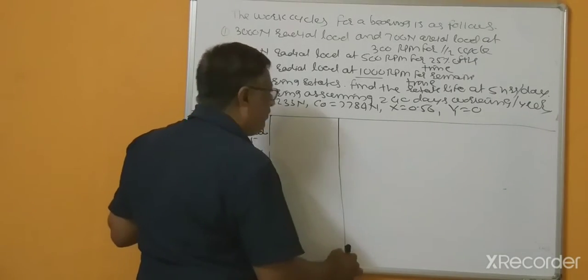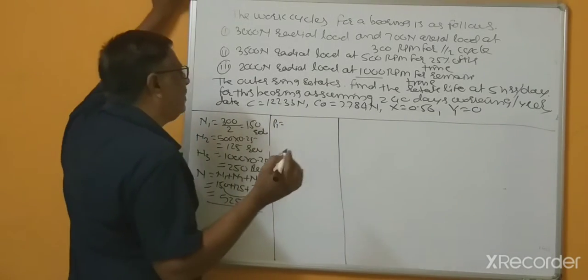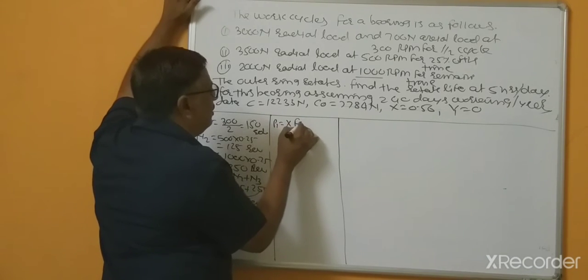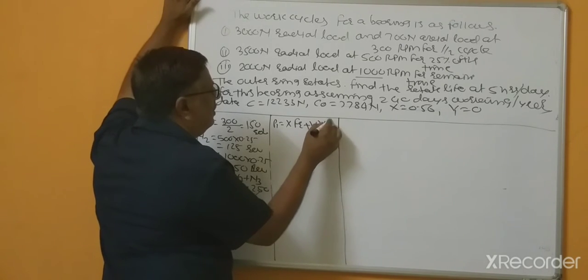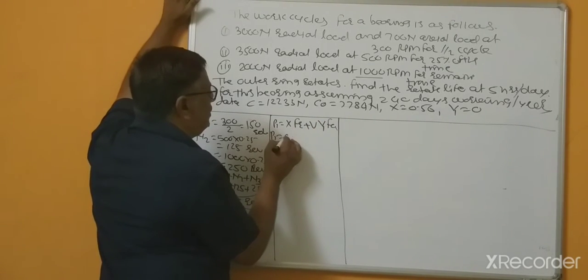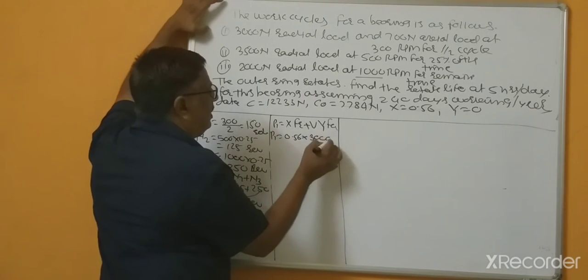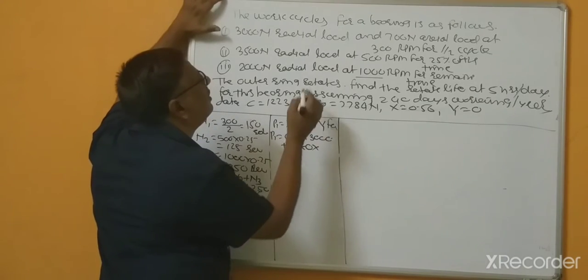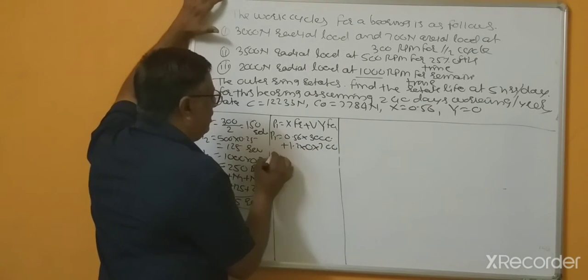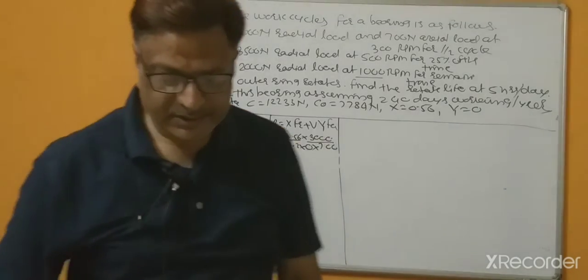So what is next we require is P1, P2, P3. So P1 equal to, what is the formula? X FR plus Y into FA. So X equal to 0.56, FR this is given 3000. Now outer race is rotating, so that's why here V is 1.2, Y equal to 0, and this axial load is 700. So that's why P1 equal to 0.56 multiplied by 3000.